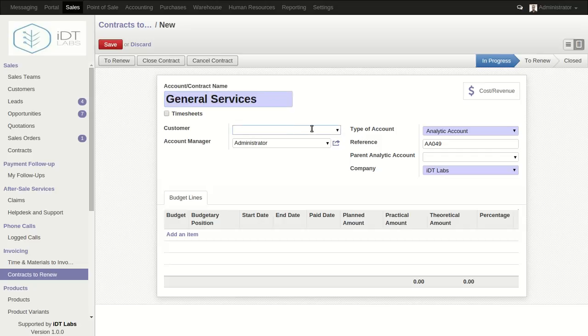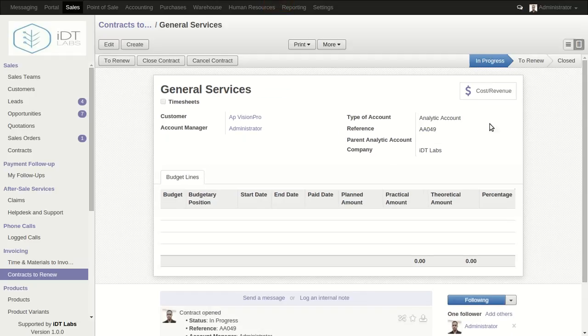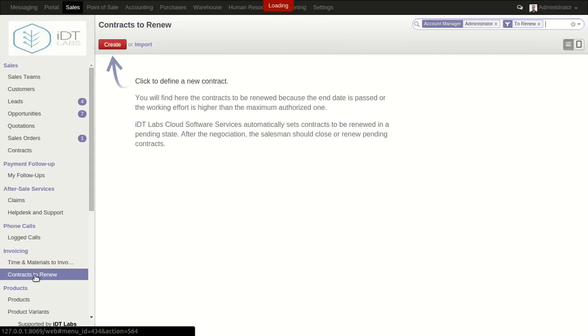Then we're going to uncheck this timesheet, and we're also going to specify a customer. The customer is the Vision Pro. Just like I said, there is a video that talks about creating contracts in depth. I'm just doing this to demonstrate this feature here, contract to renew. We can add budget lines if we want to, and we can click save. After clicking save, you see the status will be in progress. If we come to contract to renew, we won't see it there because we indicated the status as in progress. I was just demonstrating something.